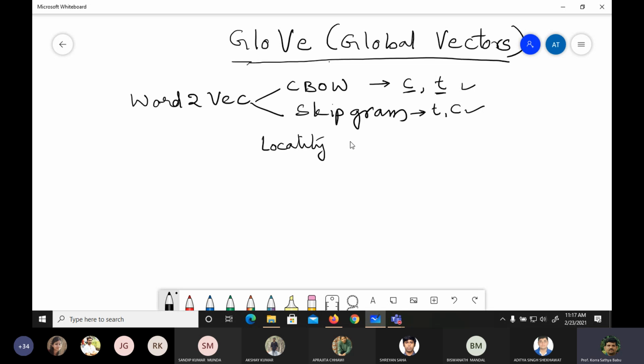In the earlier Word2Vec method that we have seen, we were only considering the local property of the data set. But in today's lecture, we look at global vectors, where we consider the global property.